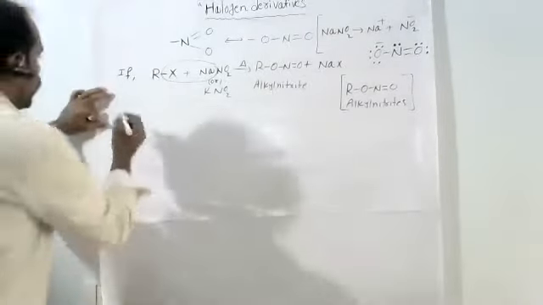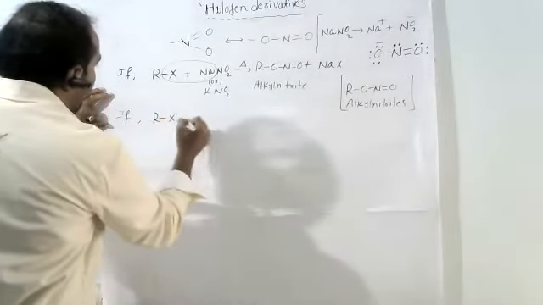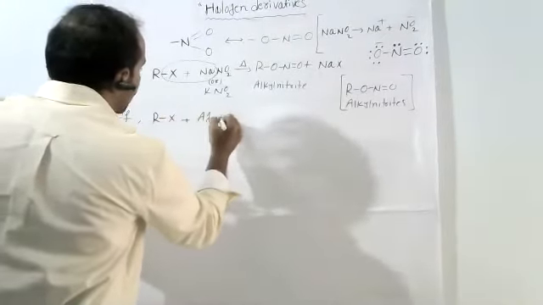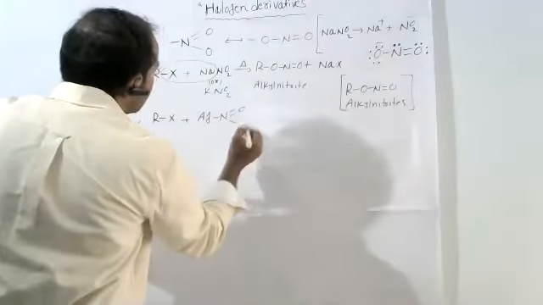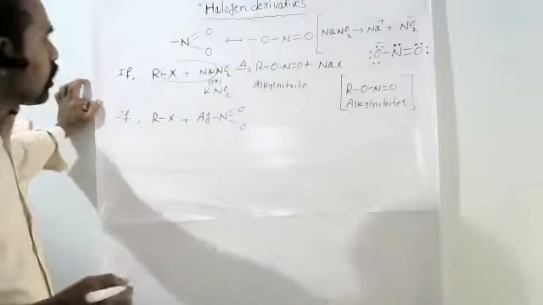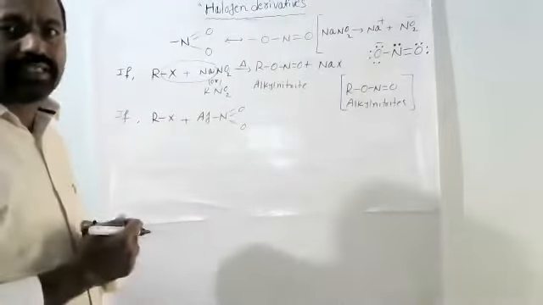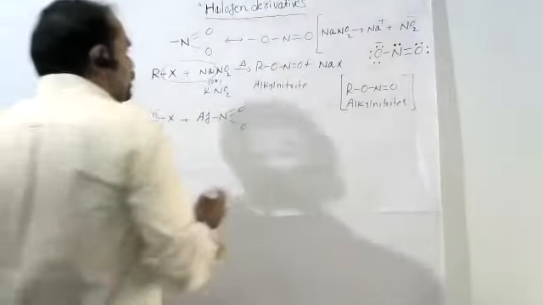Otherwise, case 2, if the same alkyl halide reacts with AgNO2. See this, it is the structure of AgNO2.